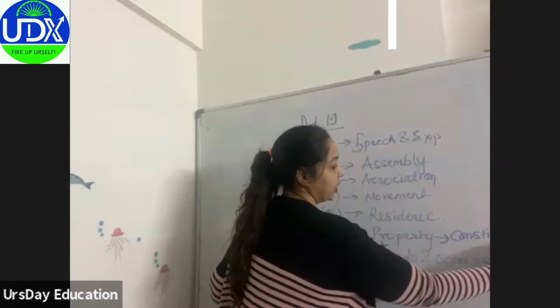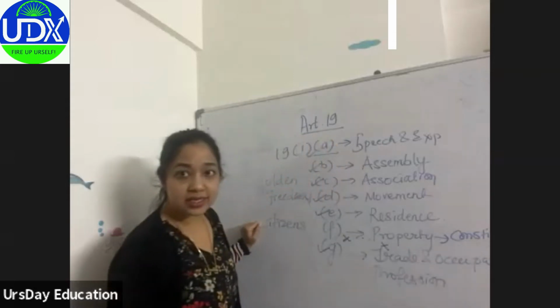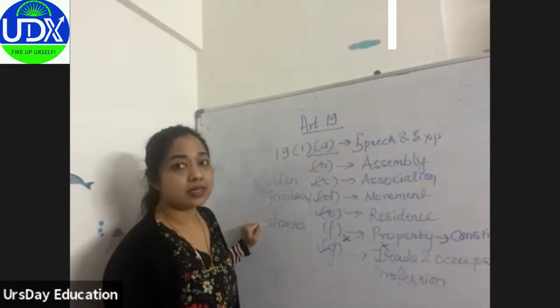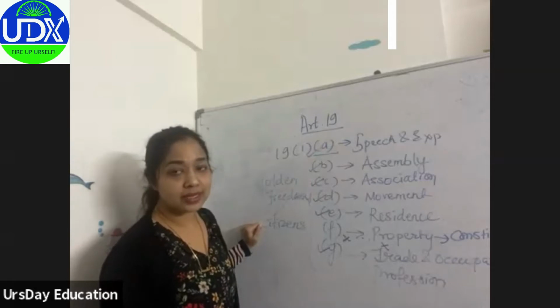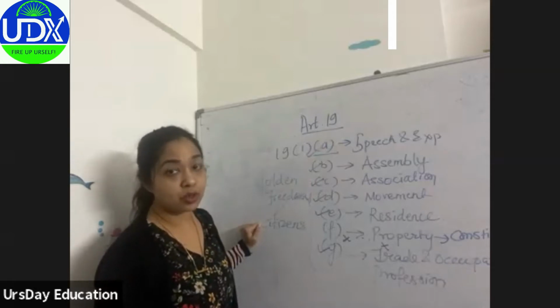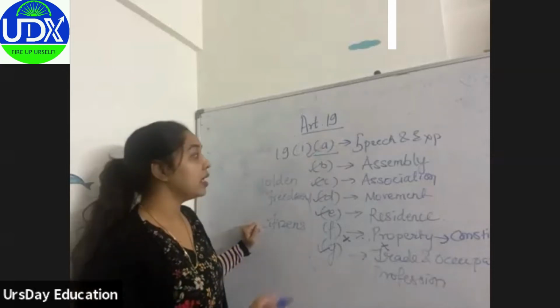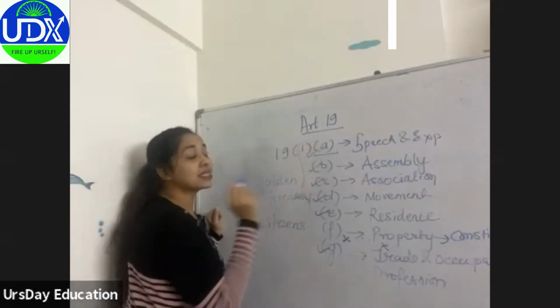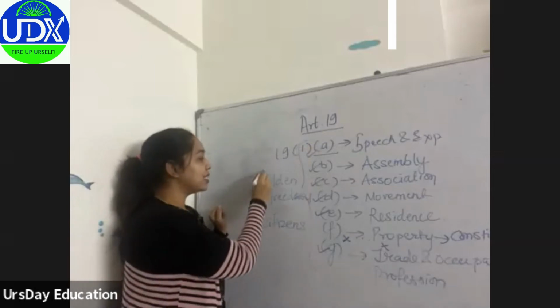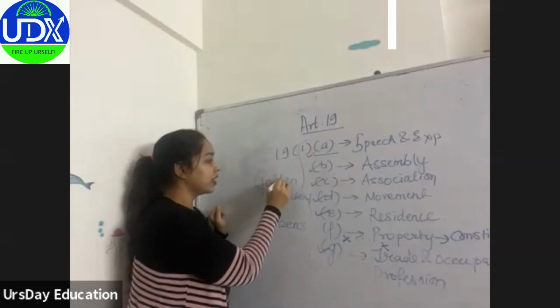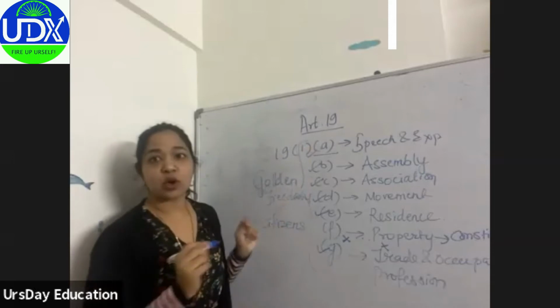So it doesn't come under fundamental rights now, and that's why under Article 32 or Article 226, you cannot reach out to higher courts for anything covered under right to property. Hence we only have 6 freedoms, which are called the 6 golden freedoms in the Indian Constitution.